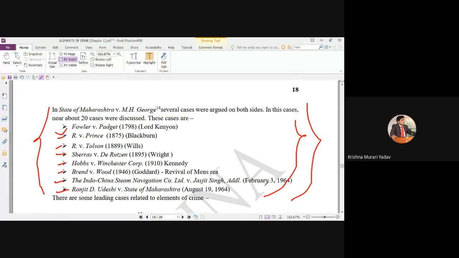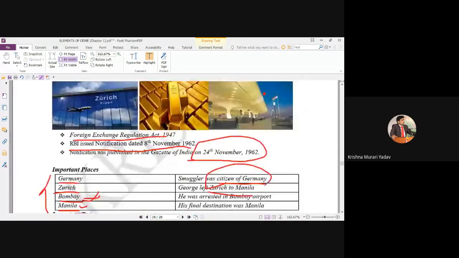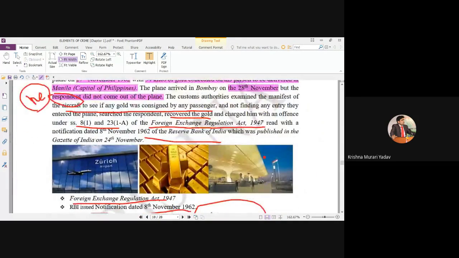As you know, from the very beginning, in this case, first of all know the fact. The main point was that section 23(1)(a) of the Foreign Exchange Regulation Act was silent about guilty mind, silent about mens rea.